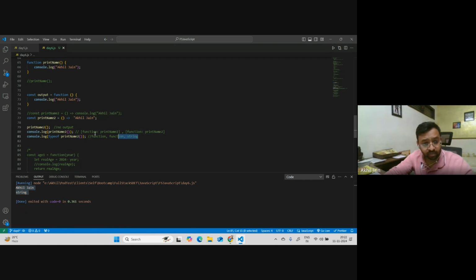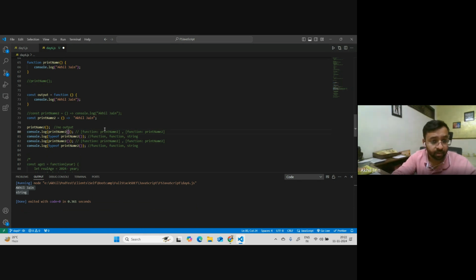Okay, and again, if someone has a query, let me just do it this way also. See here. I'm not calling it. I am calling it, and I'm saying type of this calling. Let's print this. So what will this print? Print name to is anyhow a function only. So this will print this output only. And if I check the type of print name to, it is a function.